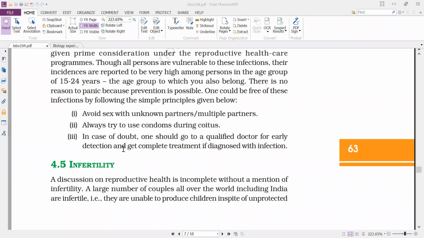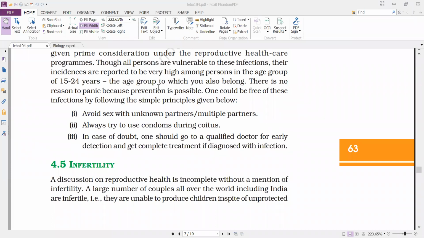And third, in case of doubt, one should go to a qualified doctor for early detection and get complete treatment if diagnosed with infection. If any person has any doubt, some irritation, itching, fluid discharge, or pain, or anything related to the reproductive tract, immediately consult a qualified doctor, undergo the diagnostic test, and get complete treatment if diagnosed with the infection.